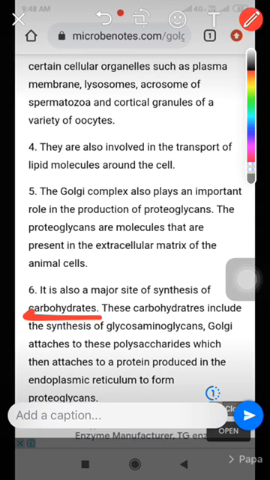The Golgi attaches to the polysaccharide, and this polysaccharide attaches to the protein which is produced in the endoplasmic reticulum. As I told you earlier, proteins are synthesized in the endoplasmic reticulum, especially the rough endoplasmic reticulum, because the ribosomes are attached on the membrane of the rough endoplasmic reticulum, which helps in the synthesis of protein. So these polysaccharides attach to the protein produced in the endoplasmic reticulum to form a proteoglycan.